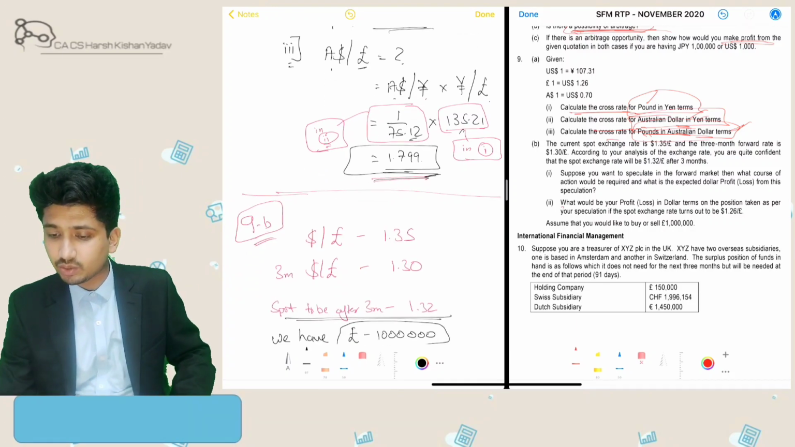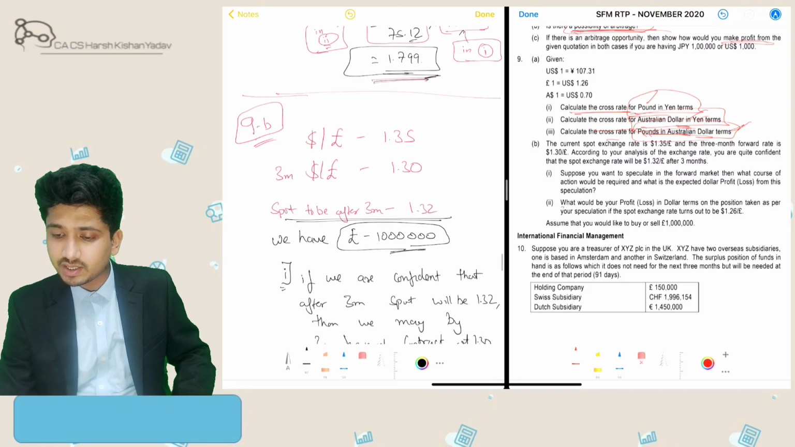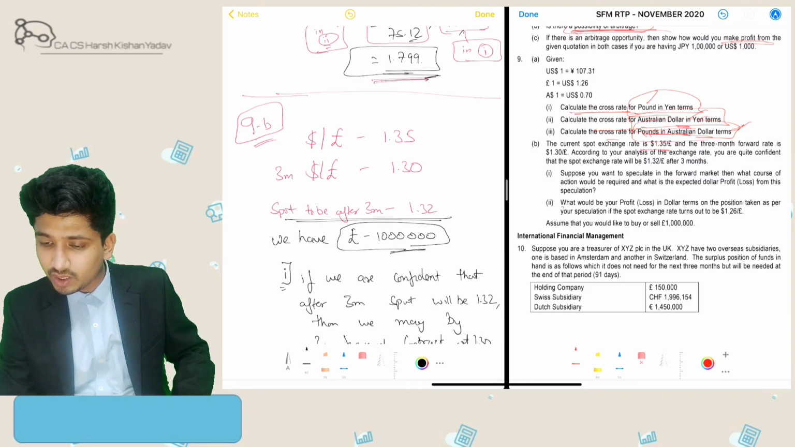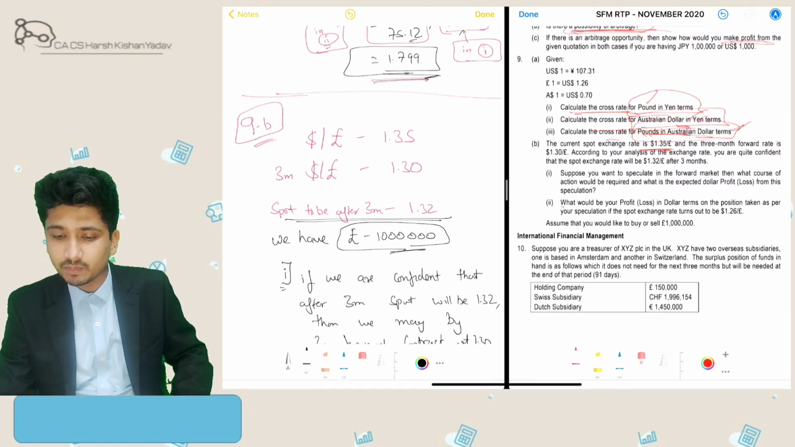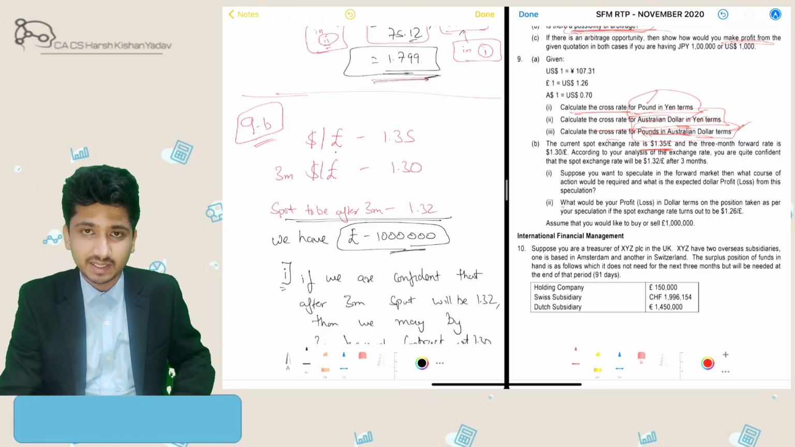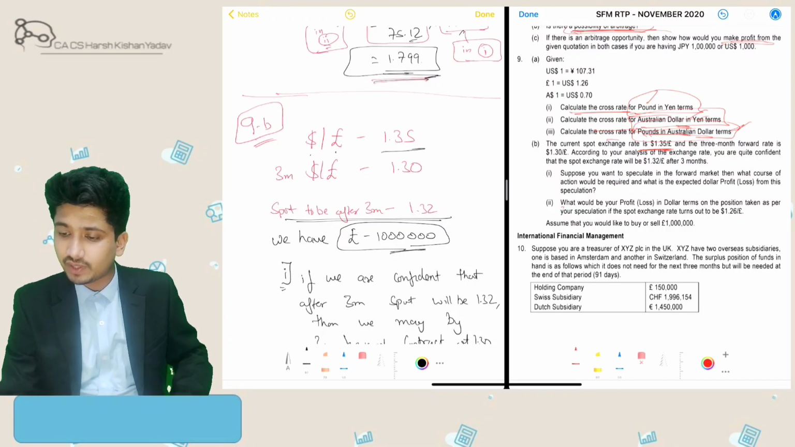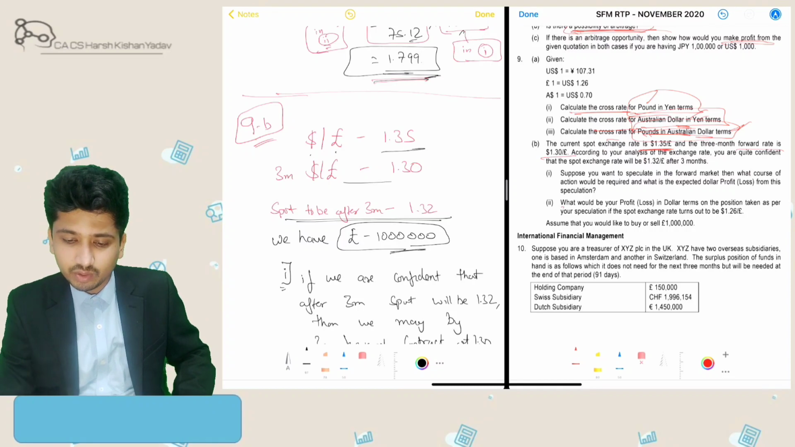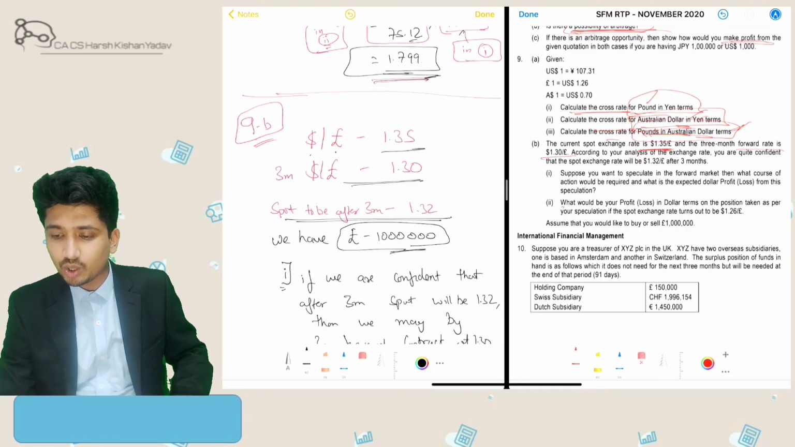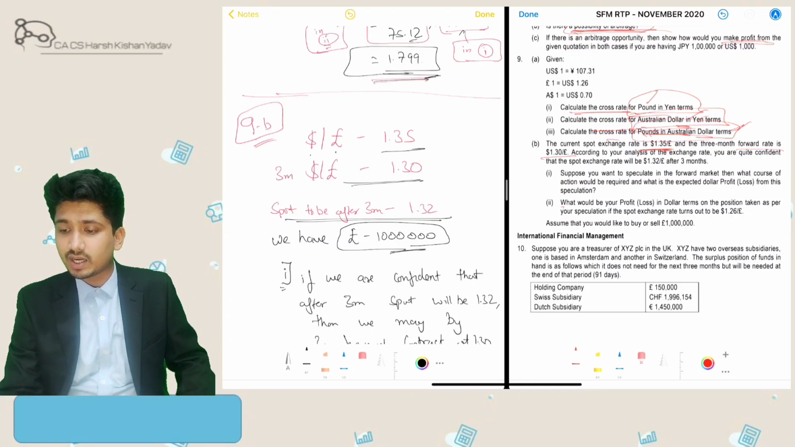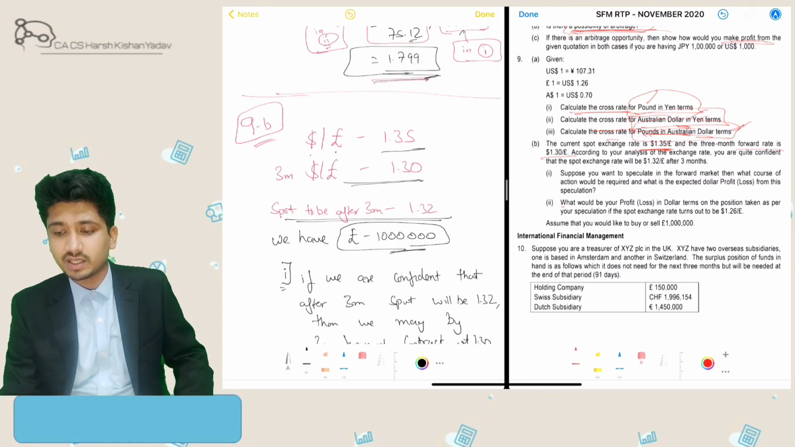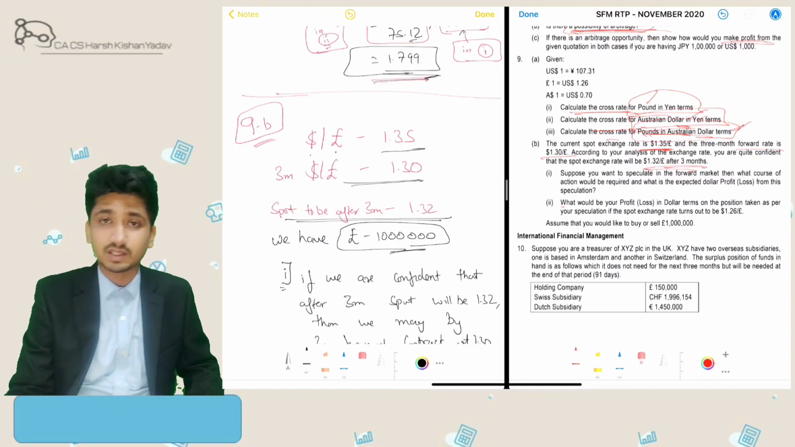Alright, now the second question they are asking about is: the currency spot exchange rate is $1.35 per pound. So pound is my commodity, I am writing it second, and dollar is this 1.35. The 3 months forward rate is this 1.30. According to your analysis of the exchange rates, you are quite confident that the spot exchange rate will be $1.32 after 3 months.